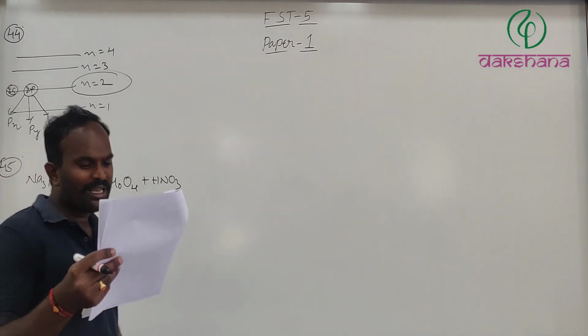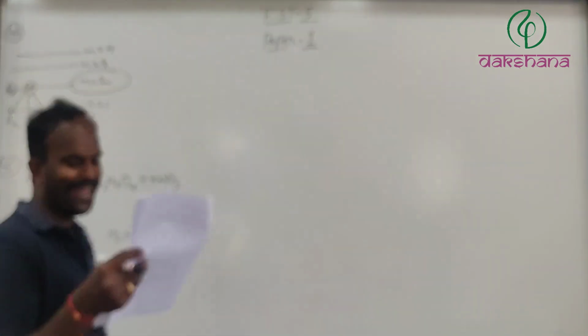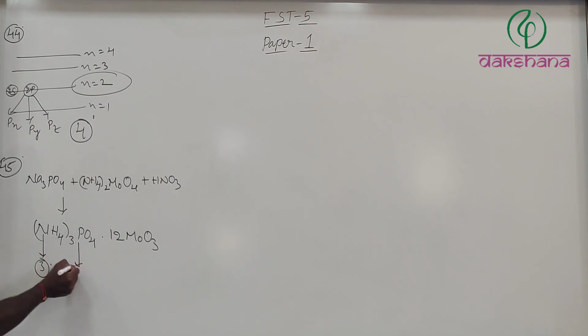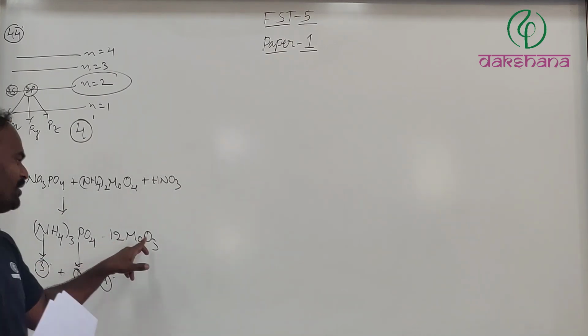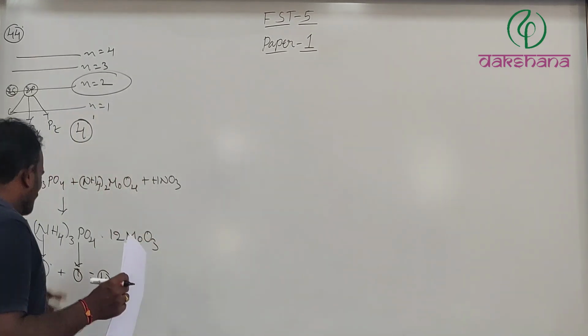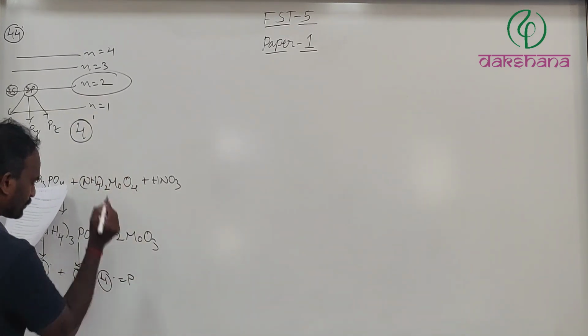In this, the total number of 15th group elements which are sp3 hybridized in compound X is P. This is a 15th group element. How many are there in this? 3. This is also 15th group, 1. Therefore 3 plus 1 equals 4. Oxygen is a 6th group element, and molybdenum is a d block element, so they do not matter. Hydrogen anyway does not belong to any group. Therefore P equals 4.